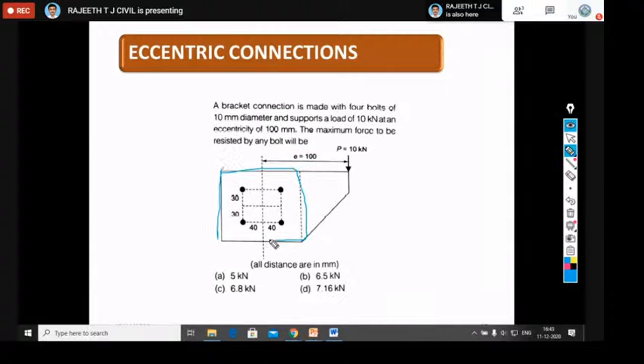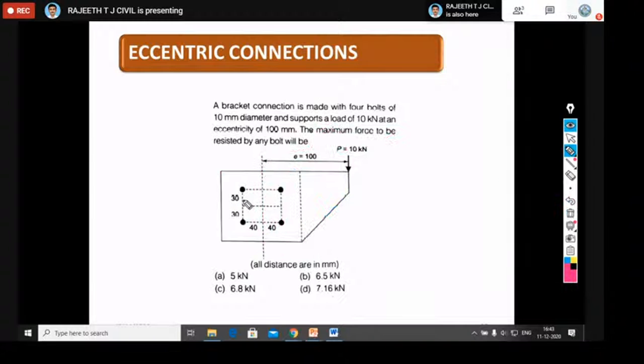So this is what your original column or a beam. This is your bracket plate. The load is acting over here. Your P is the 10 kilonewton load acting over here. E is the eccentricity from the center of the joint. If you consider this is the joint pattern, from the center of the joint, they give the eccentricity as 100 millimeter here.